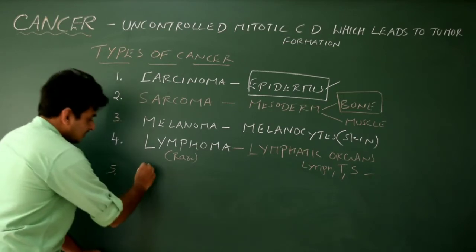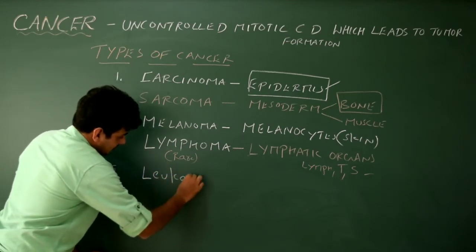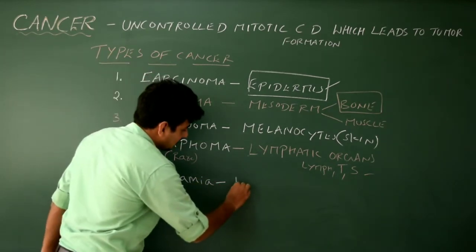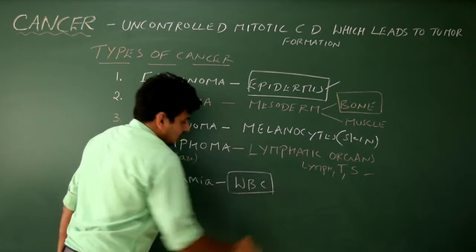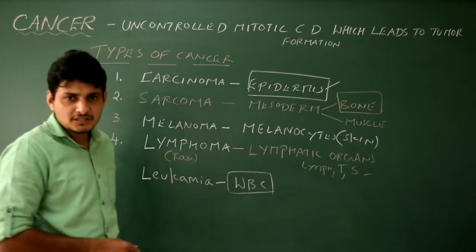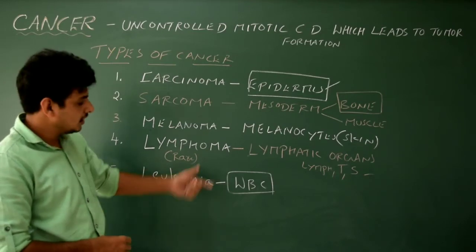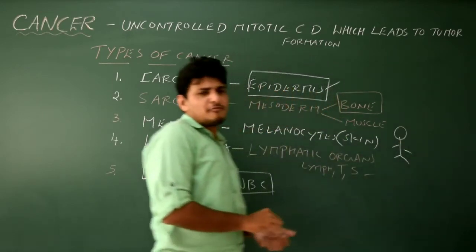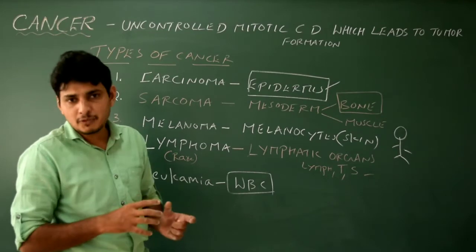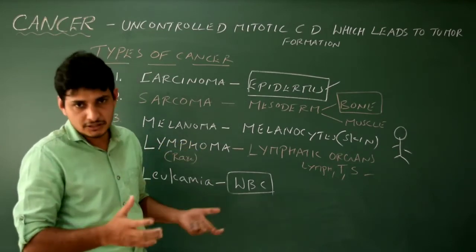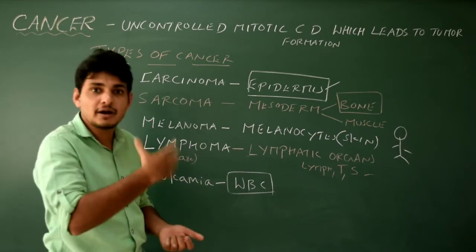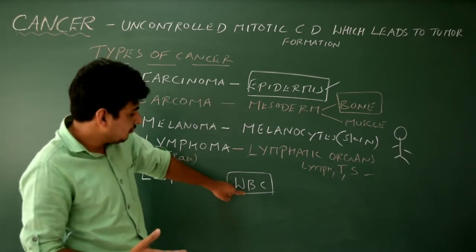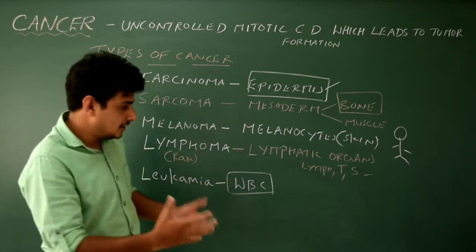The next one is blood cancer. In medical term, it is called leukemia. The fifth type, leukemia. Leukemia is nothing but the cancer of WBC. What does it mean? Are all the WBCs abnormal? No, they are normal actually. If you take any human being, the number of a particular set of cells should be under control. It should not exceed the required amount. If it exceeds the required amount, it is not good for the human body. If the number of white blood cells increases, then it is called leukemia.